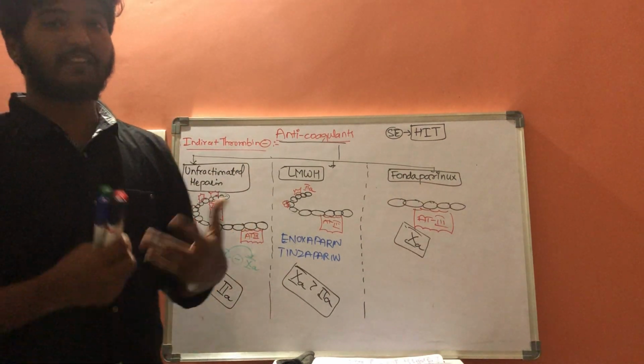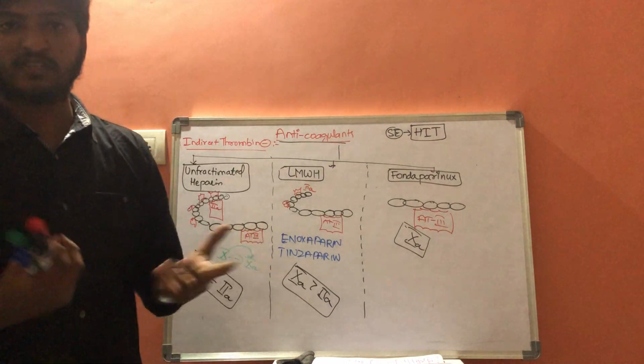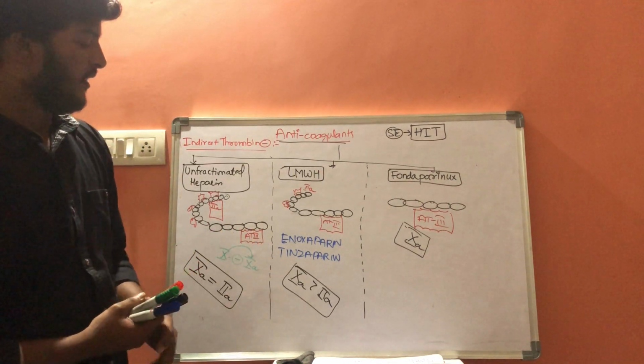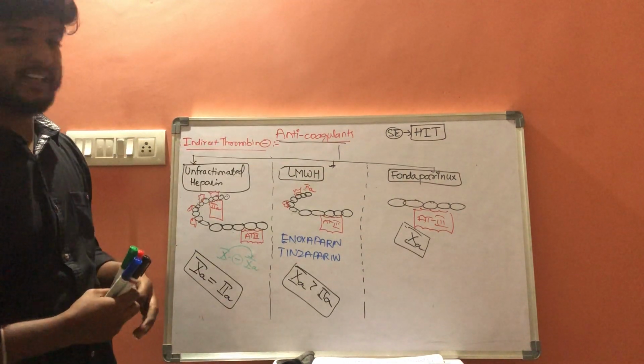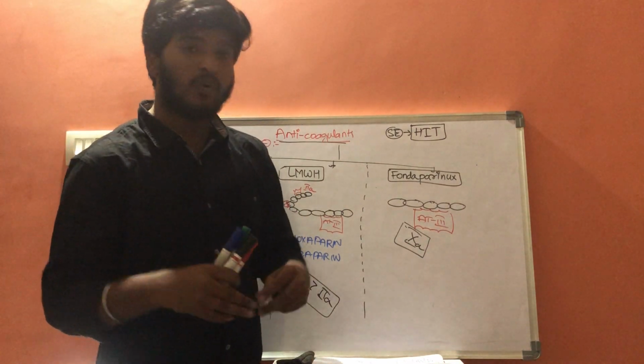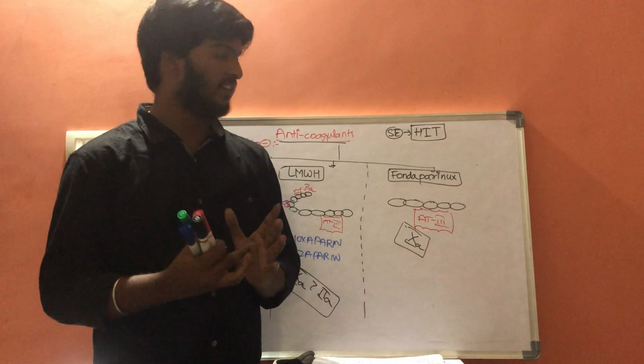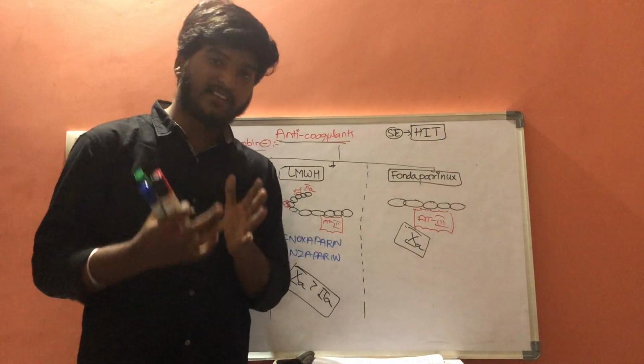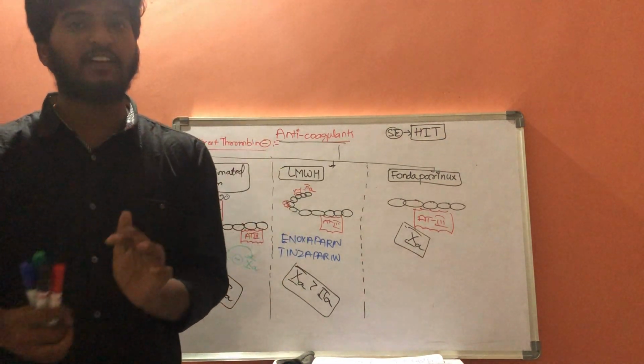If there is more activation of platelets, there is more thrombus formation, so platelet aggregation will be increased. If platelet aggregation is increased, the amount of platelets going towards thrombus formation will be increased. As a result, the platelet count within the blood will decrease.